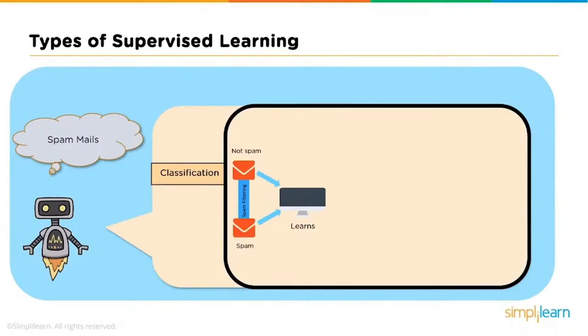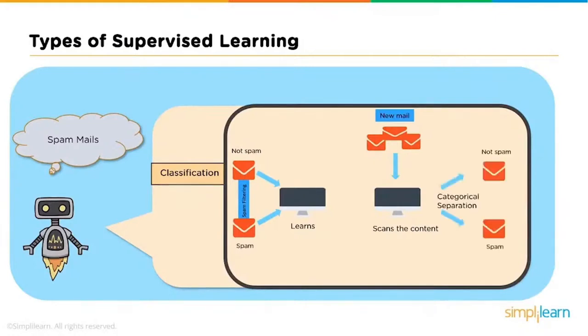So all these filters score the email, which is known as the spam score. The lower the total spam score of the email, the more likely it is that the email will land in subscribers' inboxes. So based on the content, labels, and spam score of the new incoming mail, the algorithm decides whether it should land in the inbox or the spam folder.